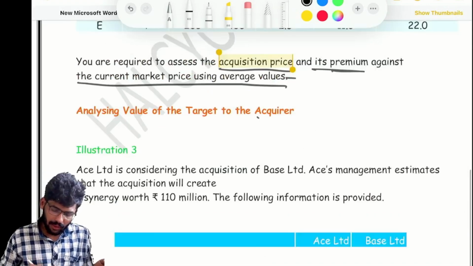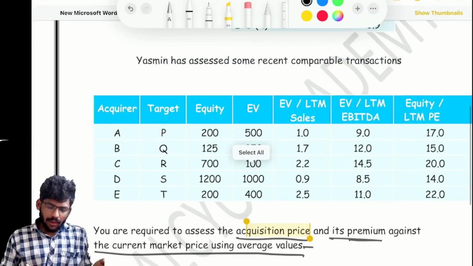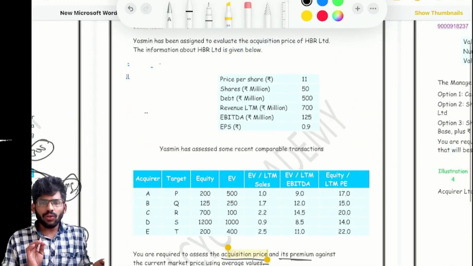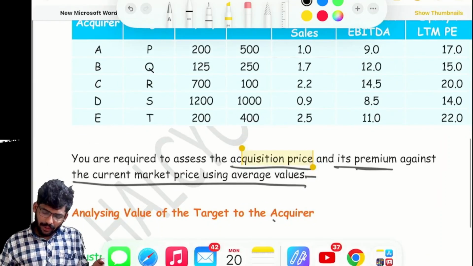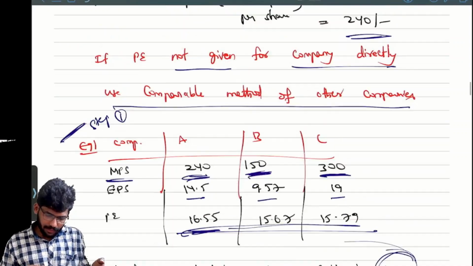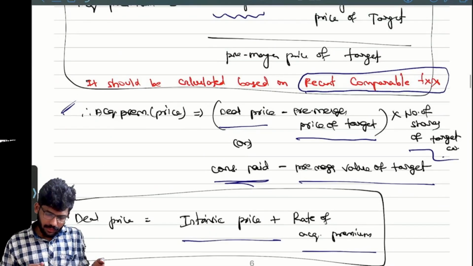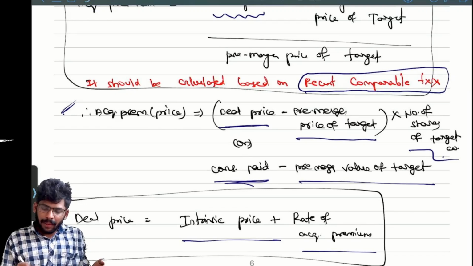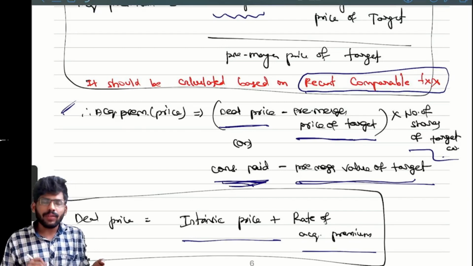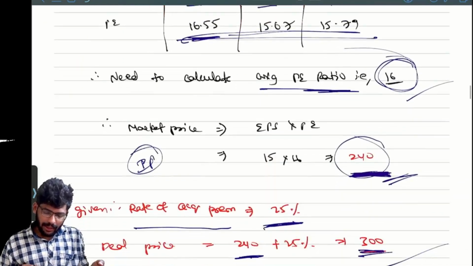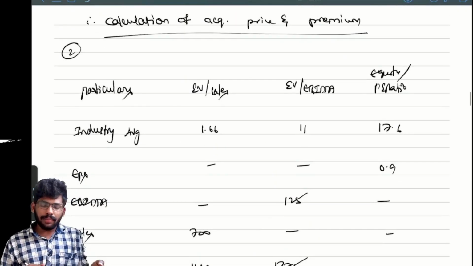Now analyzing. First of all, if you see the question, what do you want? First you need to find out the acquisition price. What is the formula for acquisition price? Consideration paid minus pre-merger value of target. Correct or not? Yes. Clear?